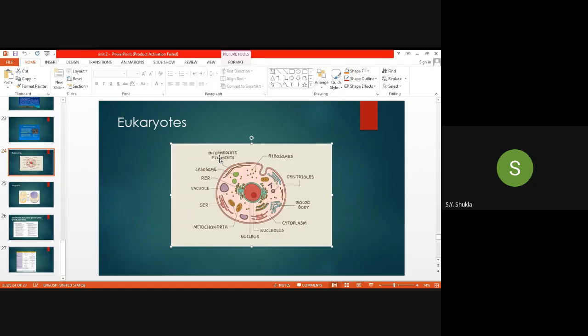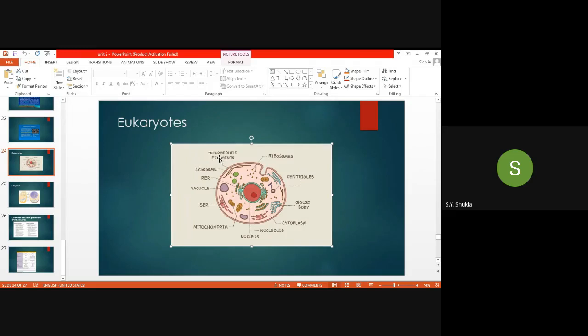Now, the best example for intermediate filament. What is the work of the intermediate filament? It provides shape to the eukaryotic cells. Basically, in the eukaryotes there are two types of cell: one is the animal cell and another is the plant cell. In the plant cell a definite cell wall is present, and because of that they get different shapes, hexagonal, circular, in this way.